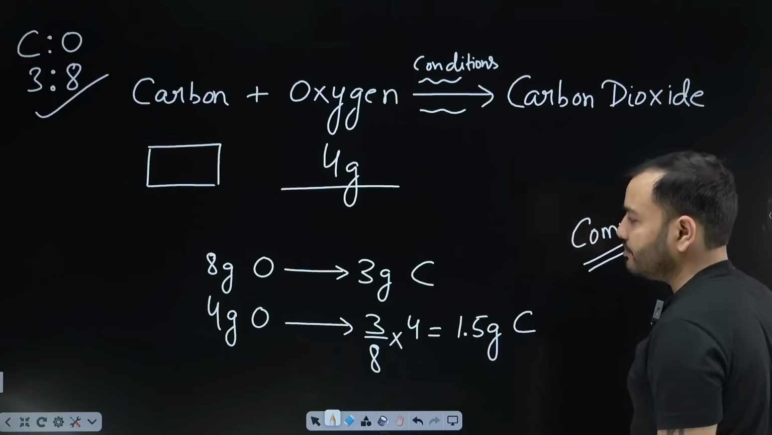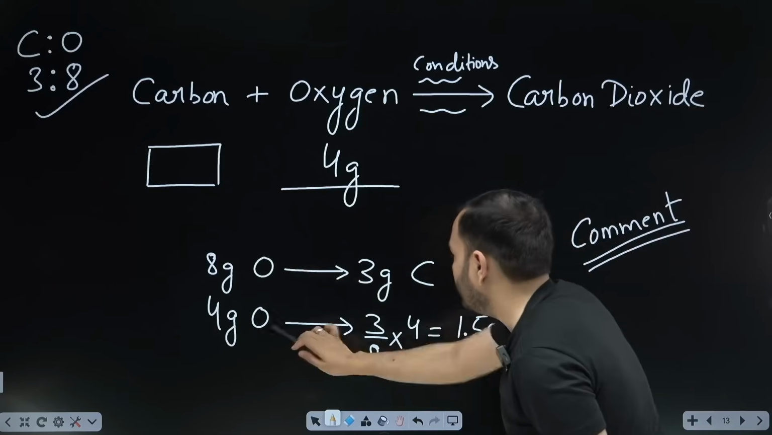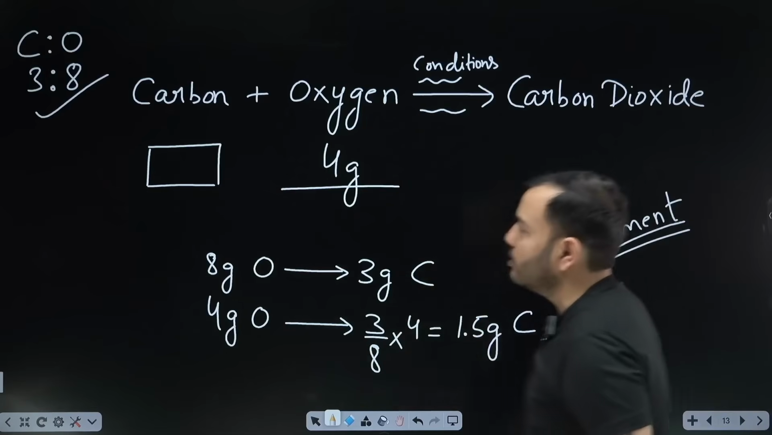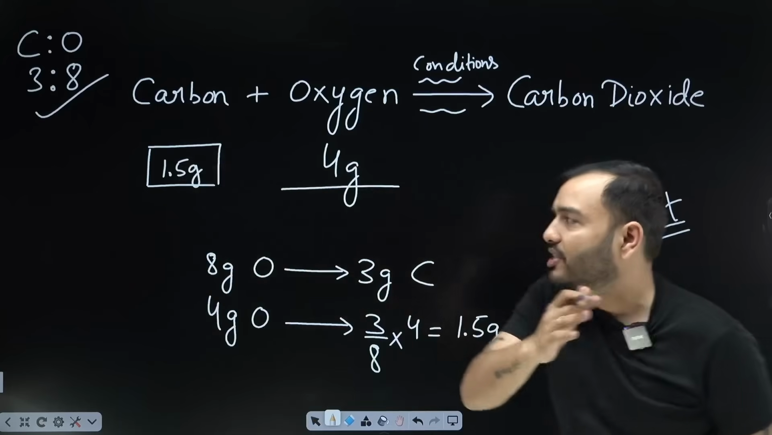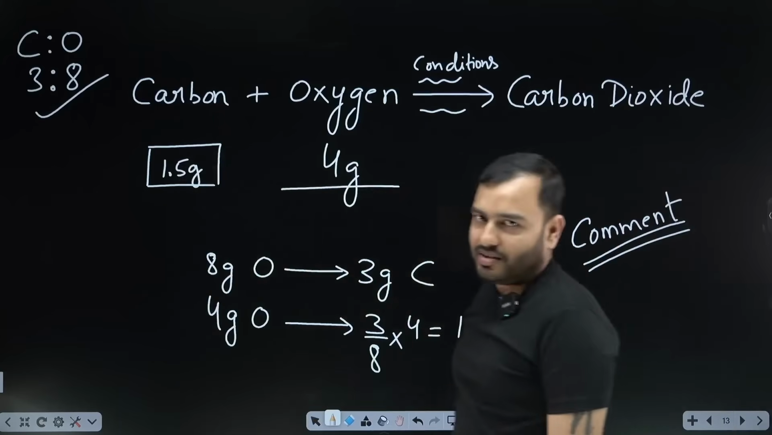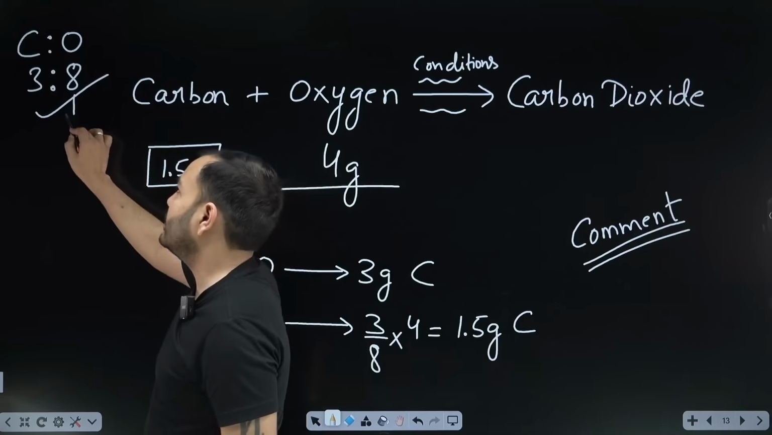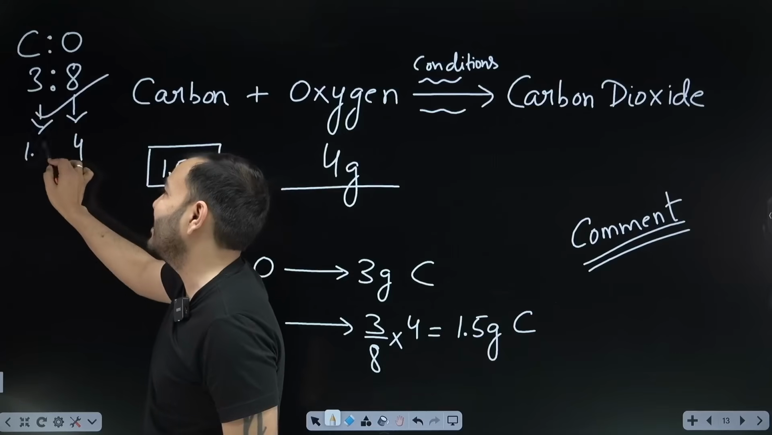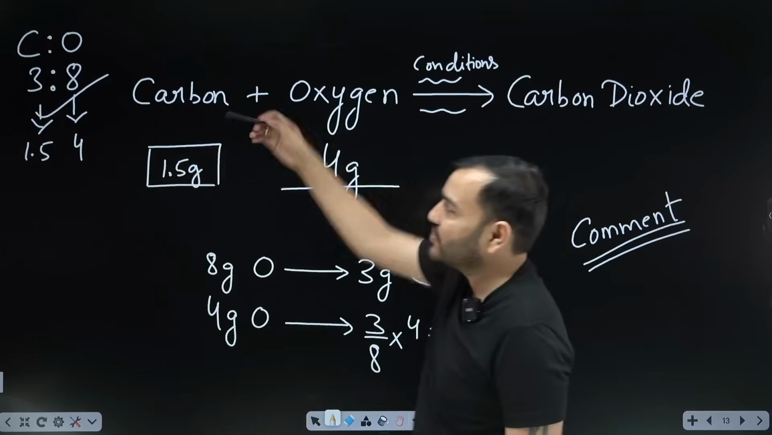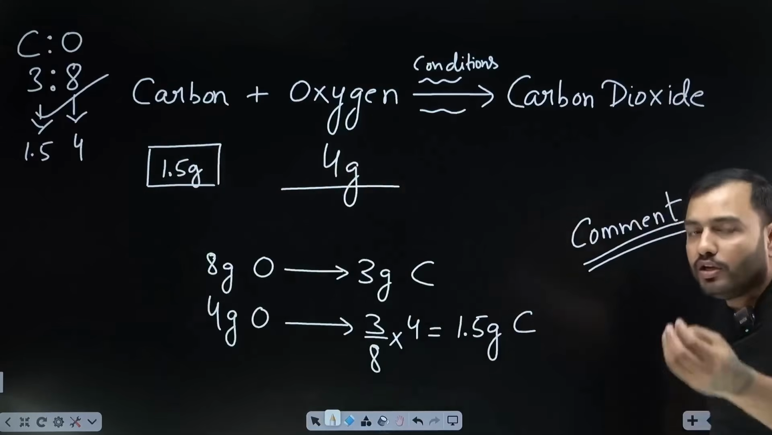Tell me, will it be the answer? 3 divided by 8 multiplied by 4 equals 1.5. So what will be the answer? 1.5. Is this what you have commented? Congratulations. Well done. Actually, it was very easy. If 8 is combining with 3, 8 had to be halved to make it 4, and then 3 will also be halved and it will come 1.5. You could find it this way. You understood this law?